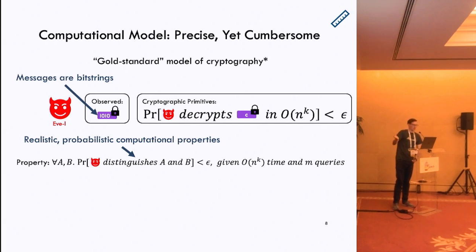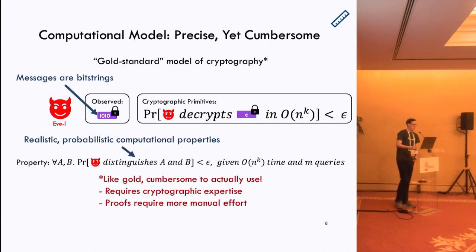meaning less than epsilon. However, we don't care about attacks that are going to take an infinite time to run. We only care about practical attacks. So we're going to restrict this to an active attacker that has polynomial time and some bounded number of queries. Now, as you can see, this model is very precise and realistic because it reflects some of the actual constraints we're dealing with in practical properties. Unfortunately, like a gold standard, it ends up being cumbersome to actually use. This is partly because it requires cryptographic expertise to frame the privacy properties you want in this model. And furthermore, because we're trying to verify such precise properties, they end up requiring more manual effort.